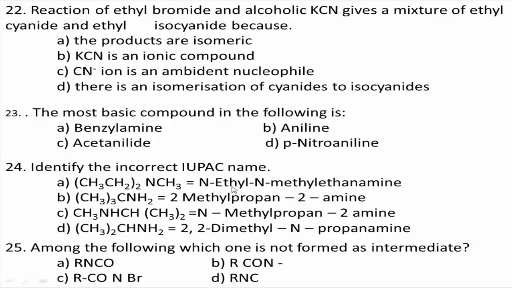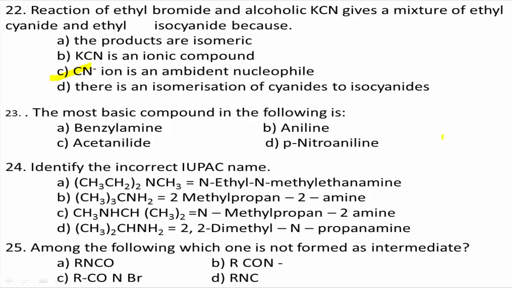When we observe the options, in option C, CN minus, the cyanide ion, is an ambidentate ligand or nucleophile in which both carbon and nitrogen atoms are available for electron donation. Because of this, the reaction of ethyl bromide and alcoholic KCN gives a mixture of ethyl cyanide and ethyl isocyanide. Therefore, the correct answer for this question is option C.